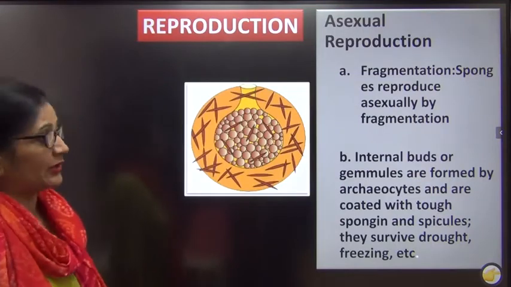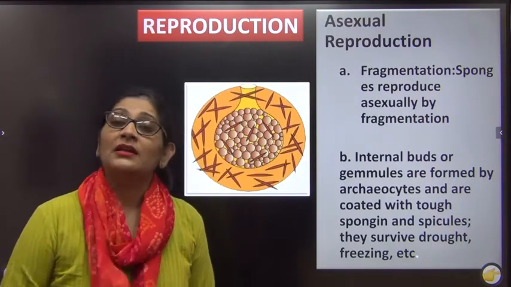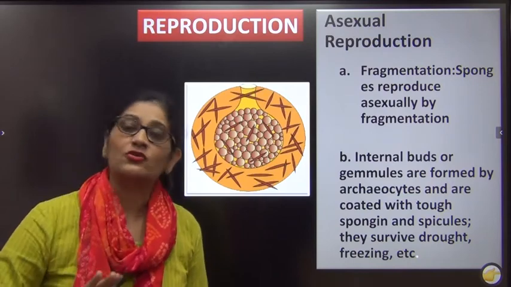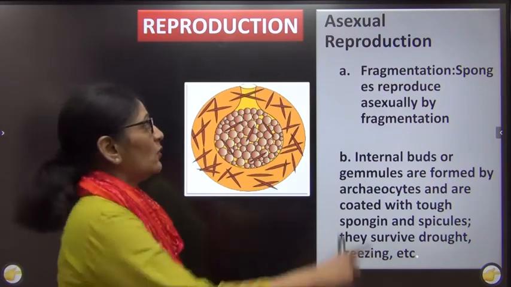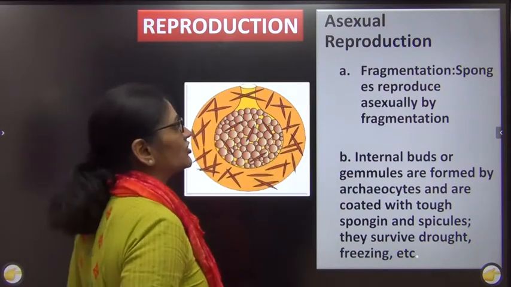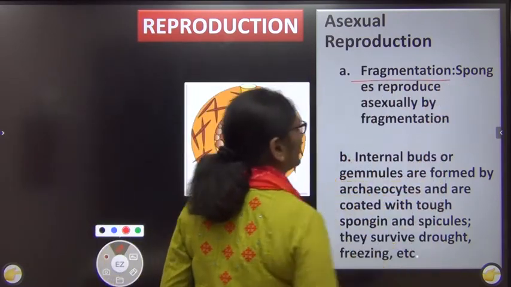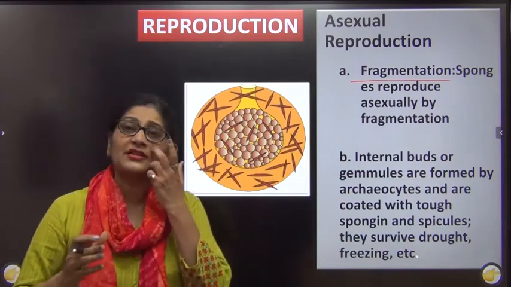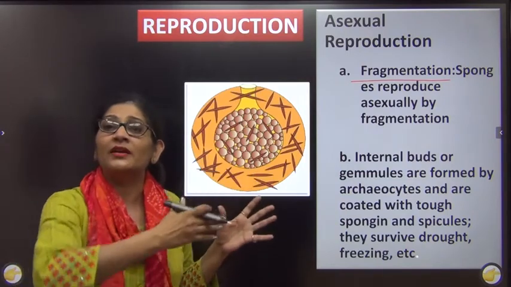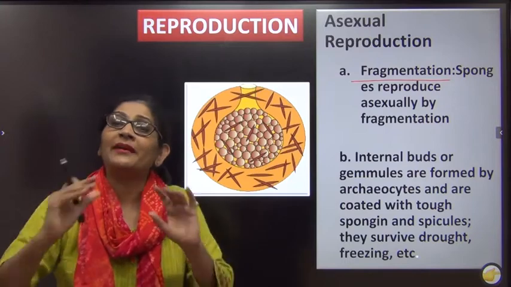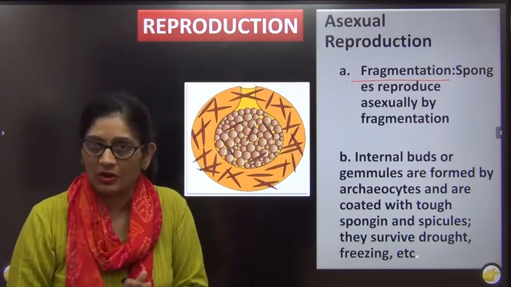Now we come to reproduction. In porifera, since they are primitive animals, asexual reproduction also takes place. One of the common asexual reproductions is fragmentation. In your NCERT they have mentioned only fragmentation. Fragmentation is a process by which, since they are cellular, the body is broken into a lot of fragments, and each fragment generates into a new organism.